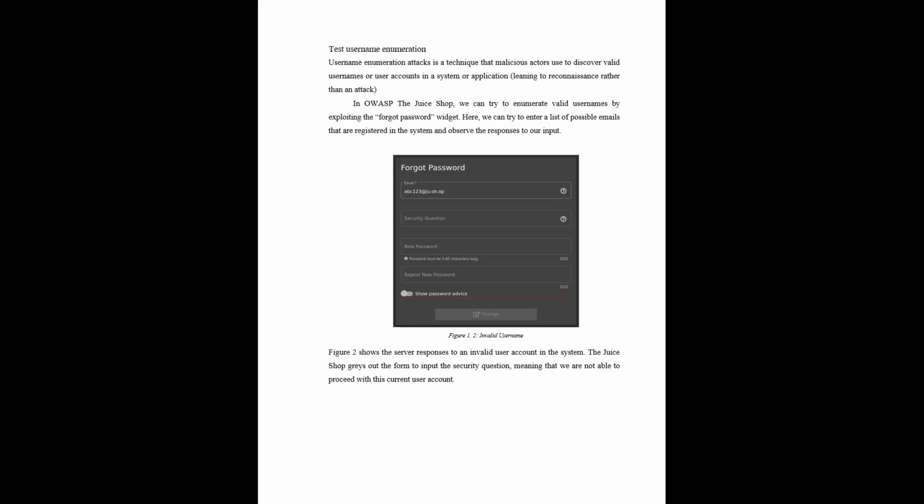The second part is testing username enumeration. It is a technique that malicious actors use to discover valid usernames or accounts in the system. It's more towards reconnaissance than attack.